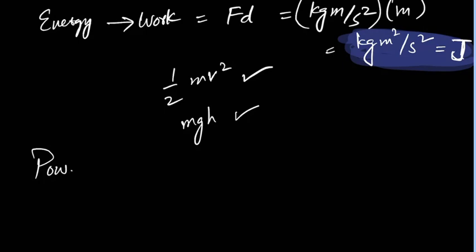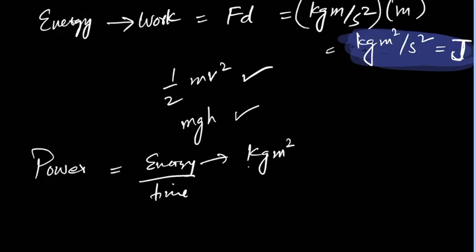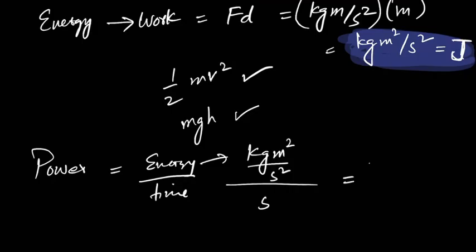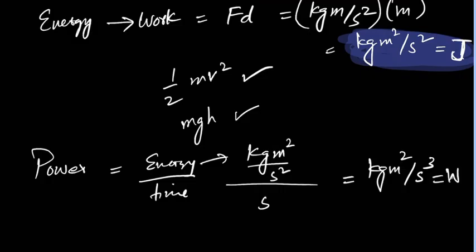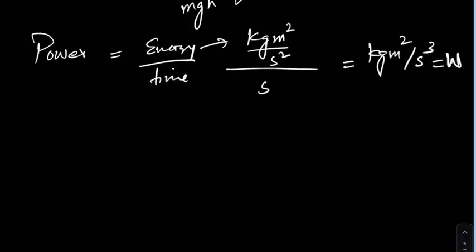So the power is basically energy or work divided by time. From energy, we know that it is kg meter square per second square, and time is s. So it will be kg meter square per second cube, right? And that thing is equal to watt, capital W. Okay, watts.